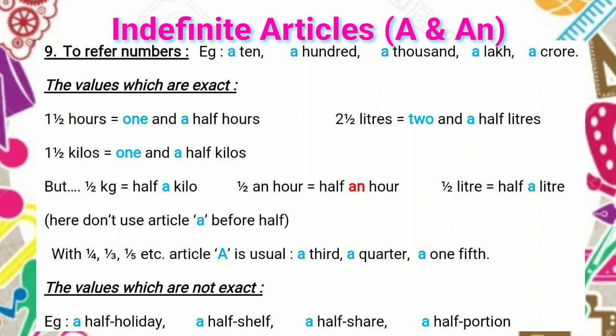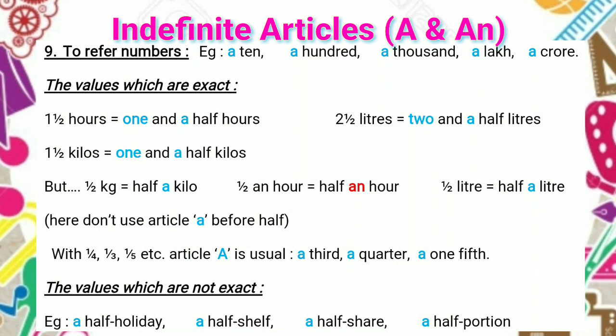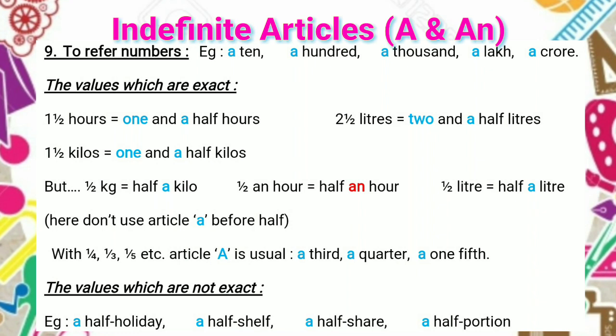Here, one quantity, again a half, so we should use article a. But half a kilo, here only half a kilo, so we don't use article a before half. Like this: half an hour, half a liter. We never use article a before half here.